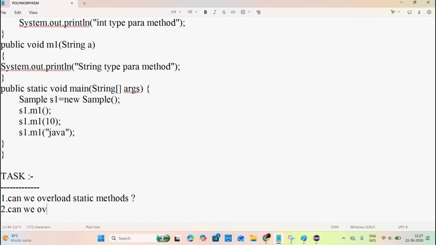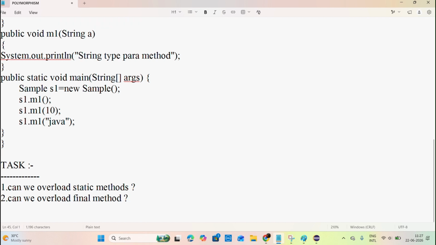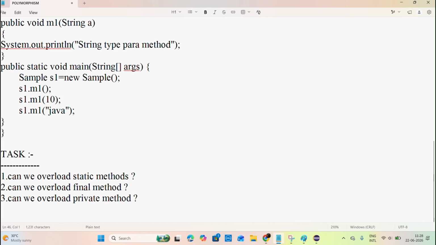Next, can we overload final methods? Next, can we overload private methods? And next, can we overload the main method? This is the task. Are you able to understand what I am saying?